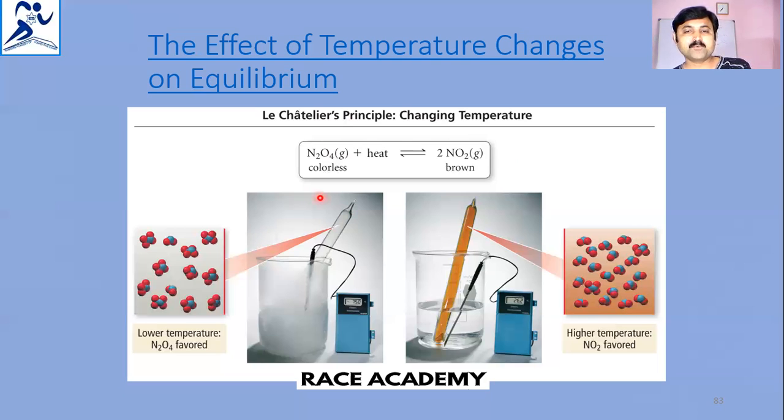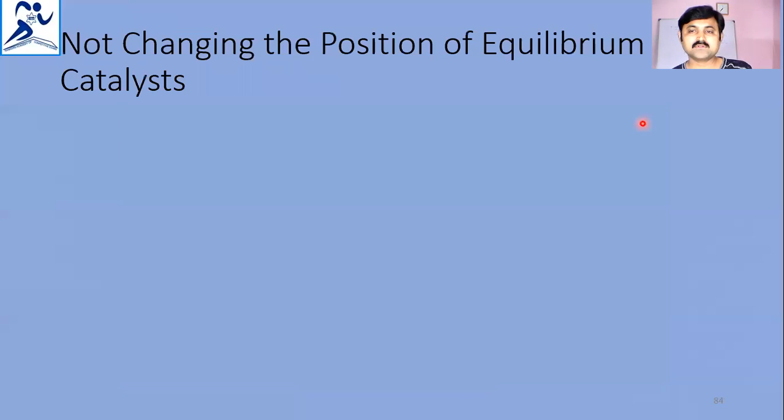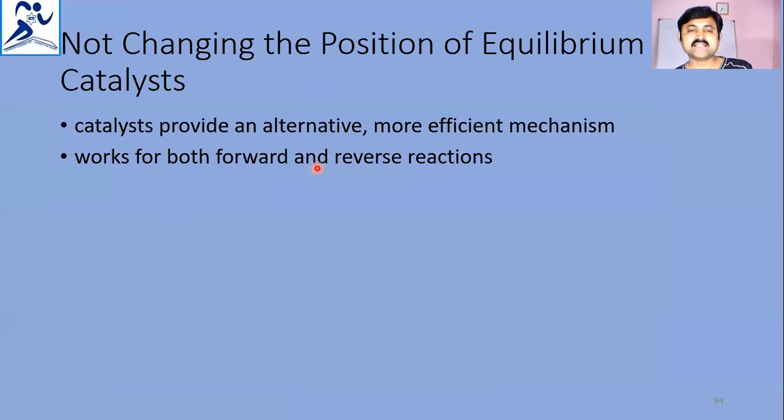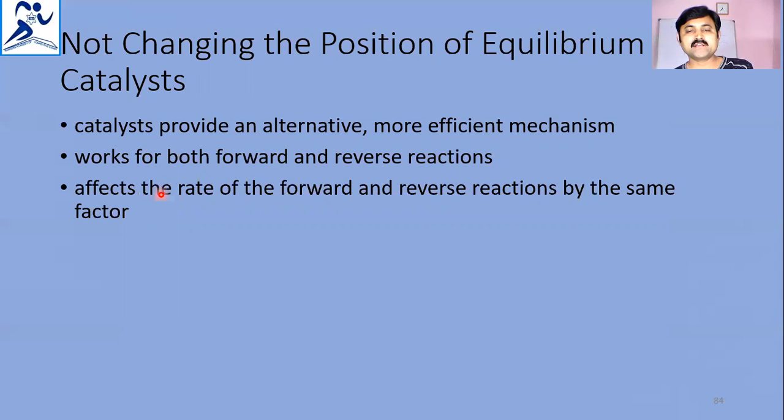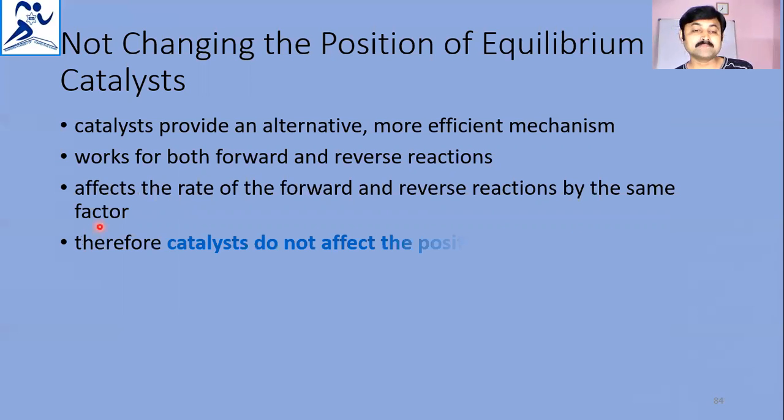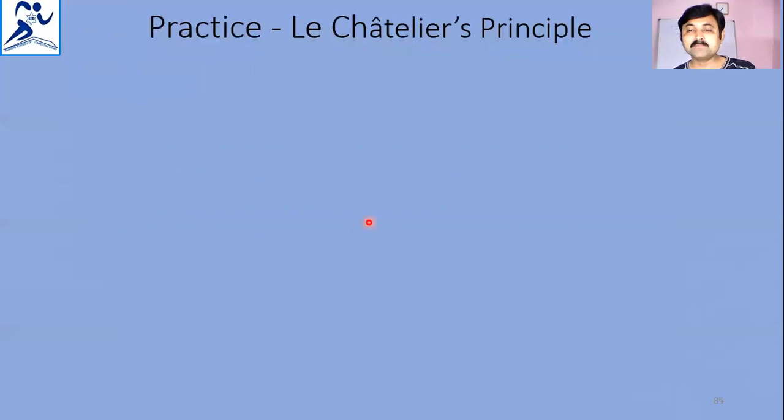Next, what does not change the position of equilibrium: using a catalyst. A catalyst provides an alternate and more efficient mechanism, and works for both forward and reverse directions. It affects the rates of the forward and reverse reactions by the same factor. That means the catalyst does not affect the position of equilibrium. It helps the chemical reaction reach the equilibrium position.